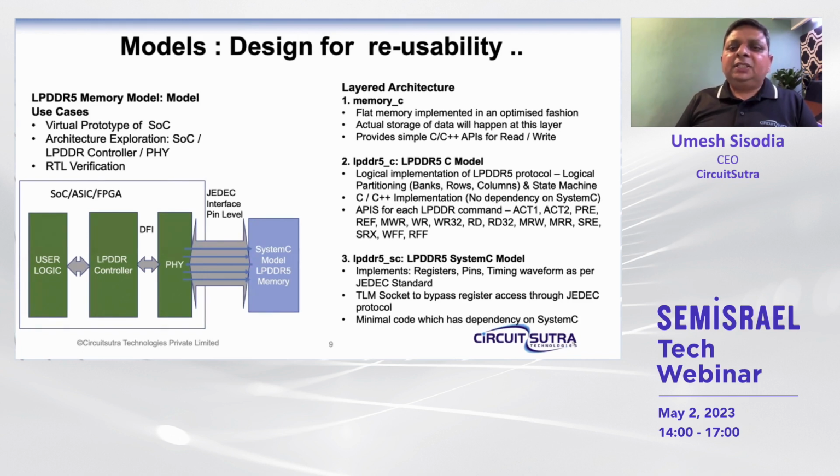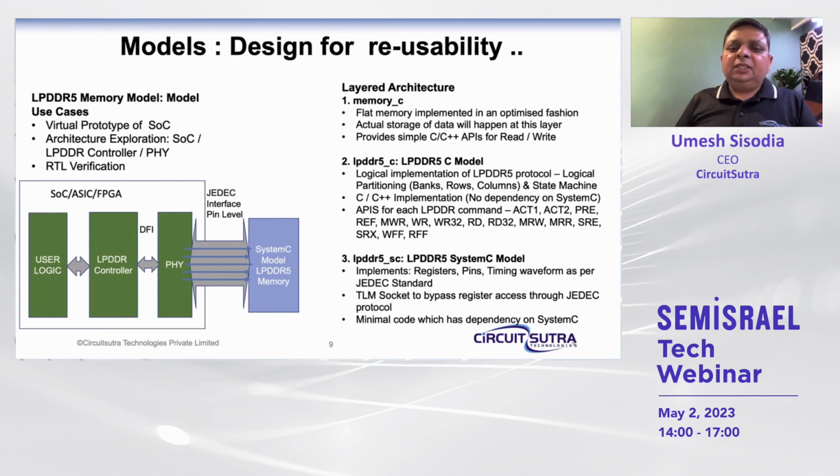The second layer can be the LPDDR5 C model, again implemented using C and C++ without any dependency on SystemC. It can have the logical implementation of the LPDDR5 protocol, like logical partitioning, banks, rows, columns, and the complete state machine corresponding to LPDDR5. It can expose the APIs corresponding to each LPDDR command, like activate one, activate two, precharge, read, write. So for all the LPDDR JEDEC commands, we can have corresponding APIs exposed by the C and C++ model.